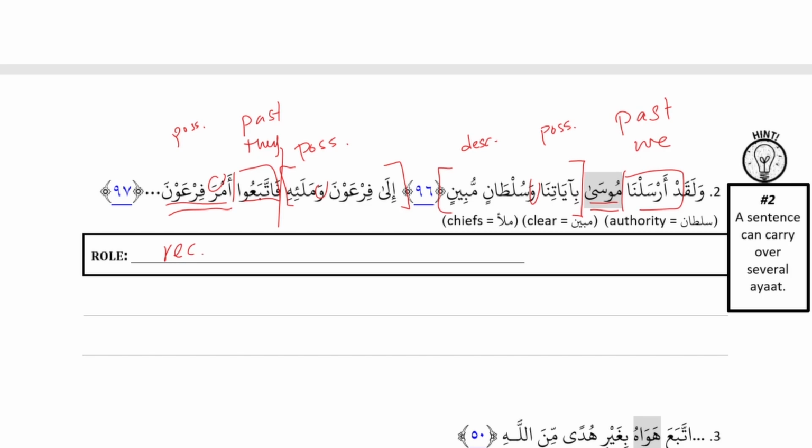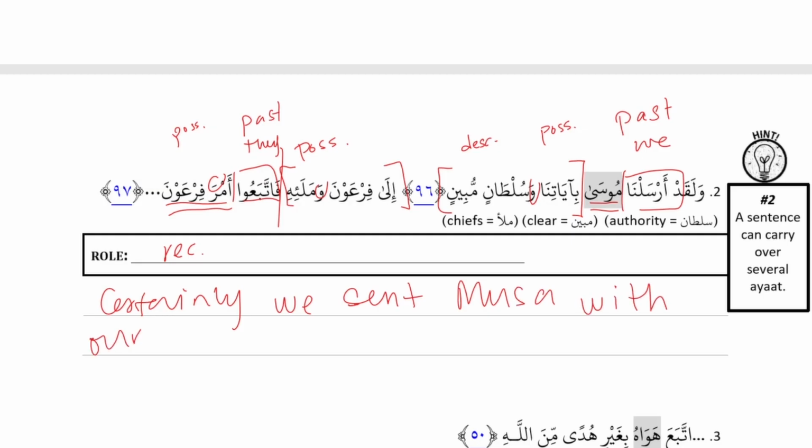Let's translate the ayah. Okay, translation. Certainly. Arsalna, we sent. Right, start with the doer, then the action. We sent Musa, our receiver. With our signs. Our signs coming from the possessive. Sultan Mubin is a clear authority. I would translate wa: and a clear authority. So we sent Musa with our signs and a clear authority.